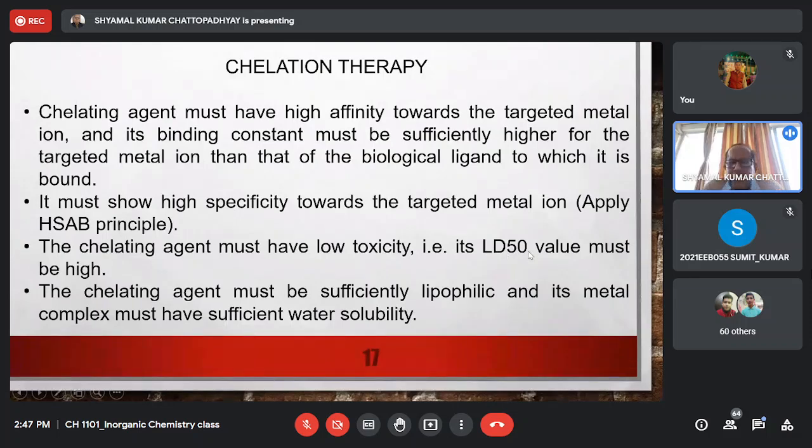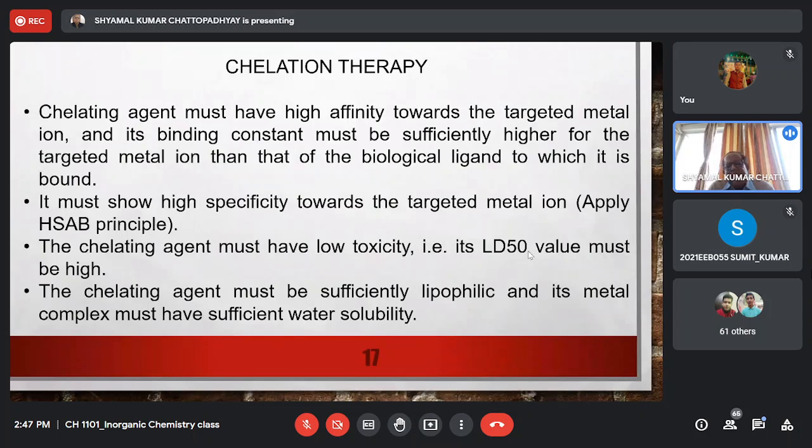It means suppose you take a culture of cells and you feed it with the chelating agent. The LD50 value is that concentration of the chelating agent where 50% of the cells die and 50% of the cells survive. So 50% lethal dose, that means 50% of cells will die. That is called the LD50 value.